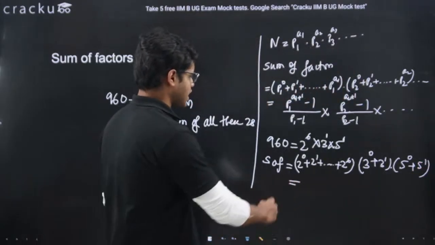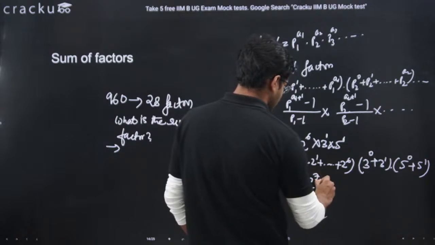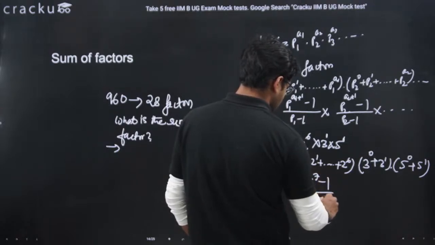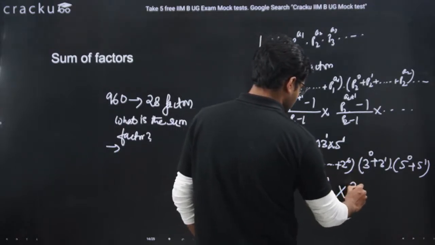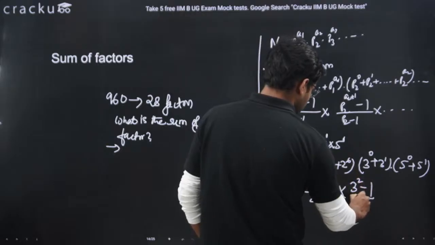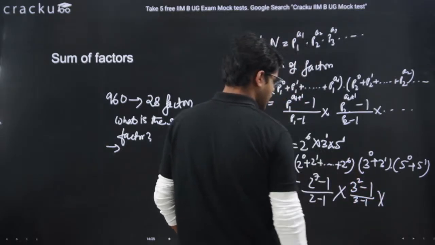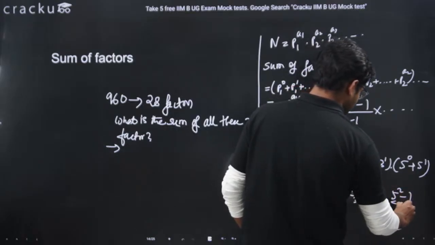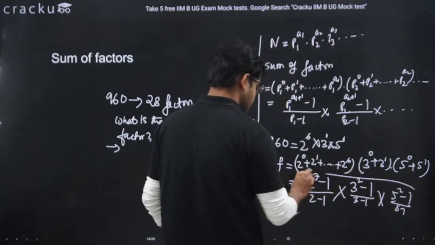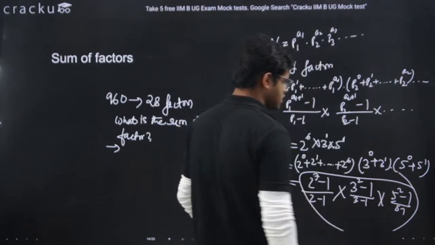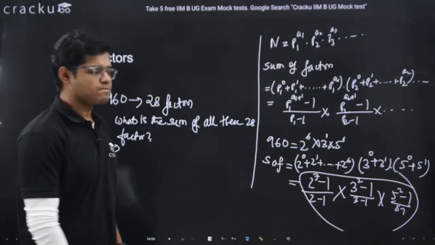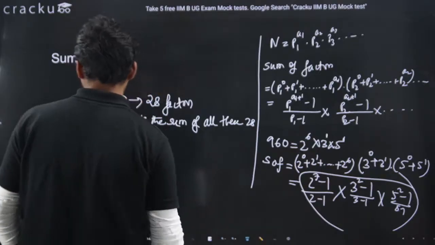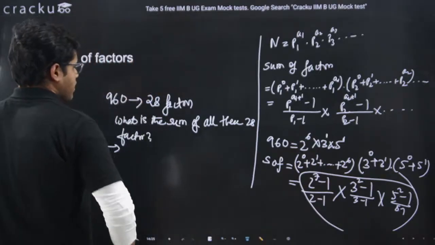This we can also write as (2^7 - 1)/(2 - 1), (3^2 - 1)/(3 - 1), and we are having (5^2 - 1)/(5 - 1). This is the sum of factors, right? Okay.